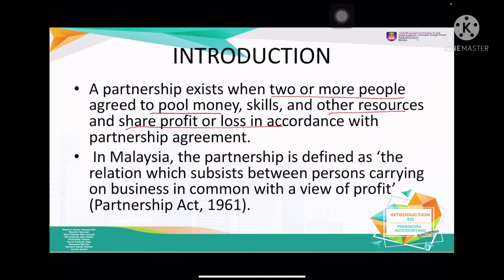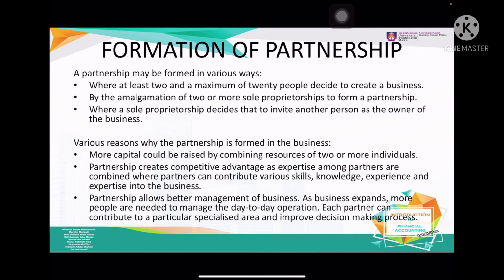So in Malaysia, partnership is defined as the relation which subsists between persons carrying on a business in common with a view of profit. So it means that they have the same interest to ensure that the business is going to get a profit. A partnership may be formed in various ways. Number one, at least 2 and a maximum of 20, alright, 2 to 20 persons.